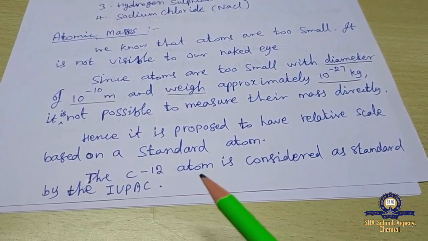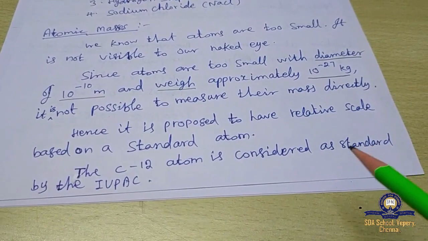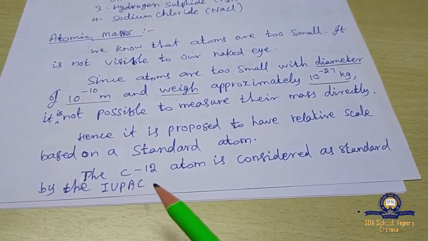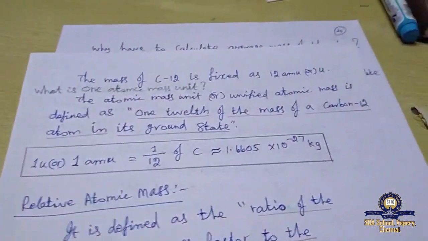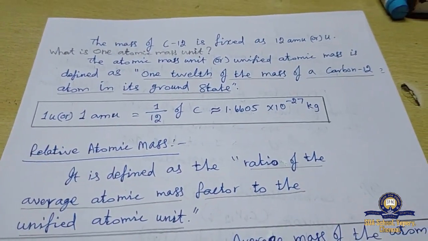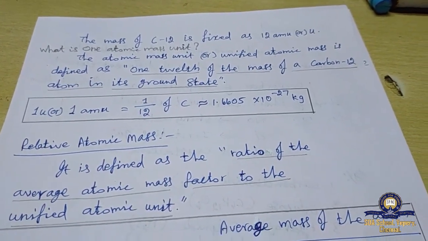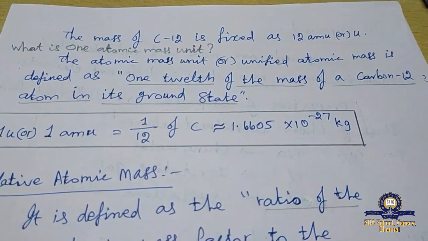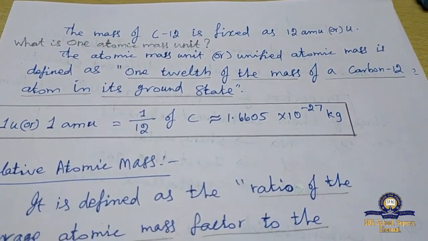The carbon-12 atom is considered as the standard atom by the IUPAC committee. The mass of carbon-12 is fixed as 12 atomic mass units or unified atomic mass.